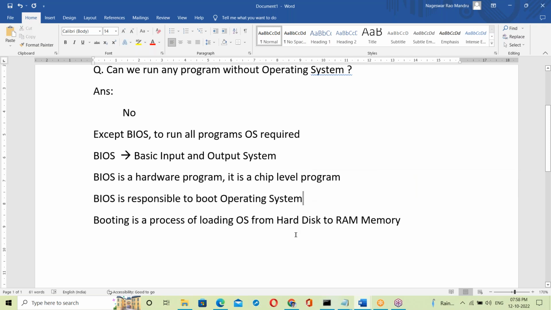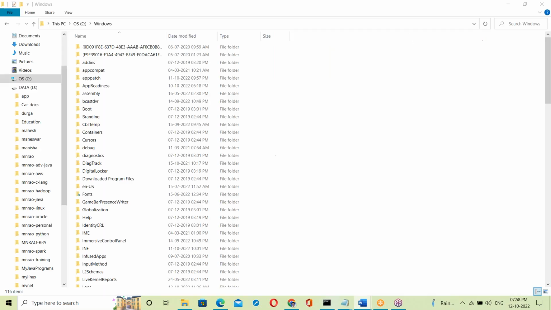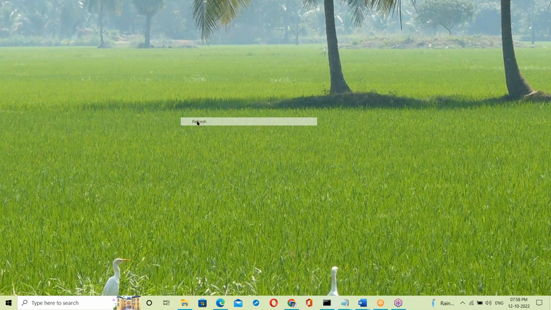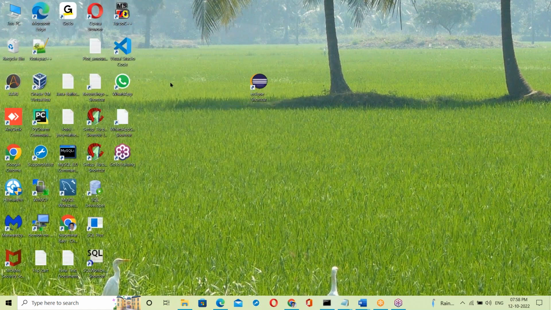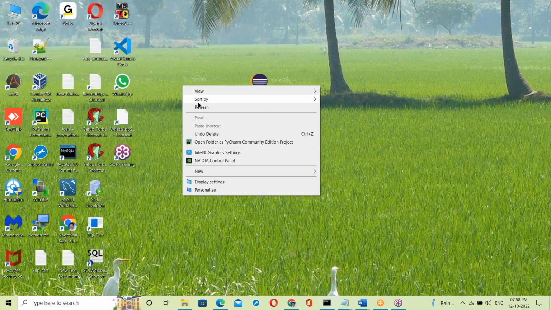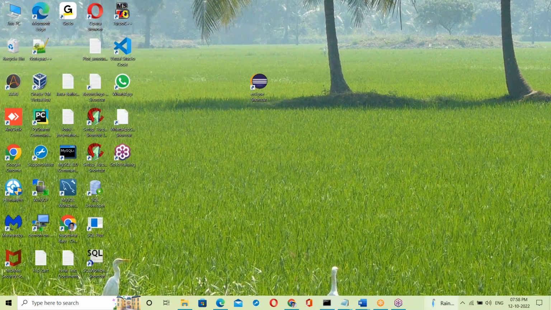Once booting is done, your system is ready. Where is this OS running? The OS is running in RAM memory. Now this OS is responsible for taking your requests.